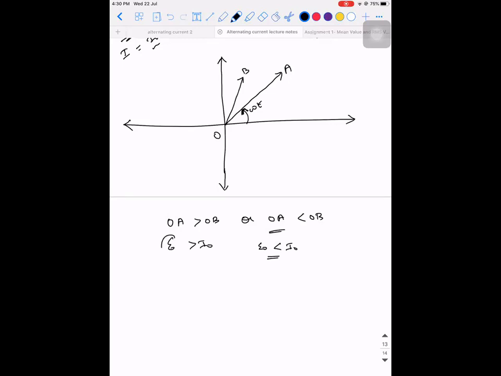E naught will be greater than I naught, because E naught is the input. The input will always be greater than the output. Only if you give the potential difference can it take the current. You cannot give less energy and generate more energy out of it. That doesn't happen. There will be dissipation of energy.